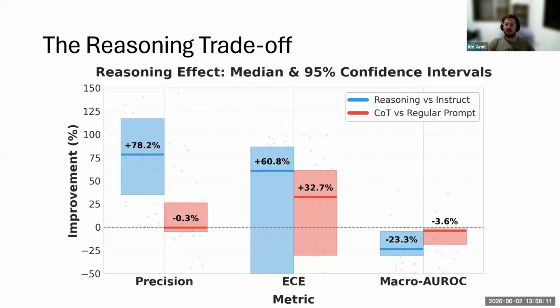Finally, we identify a reasoning trade-off, where reasoning mechanisms such as chain of thought or specialized reasoning training boost accuracy and calibration, but systematically degrade confidence ranking, making models less able to distinguish their own errors as they become more convincing.